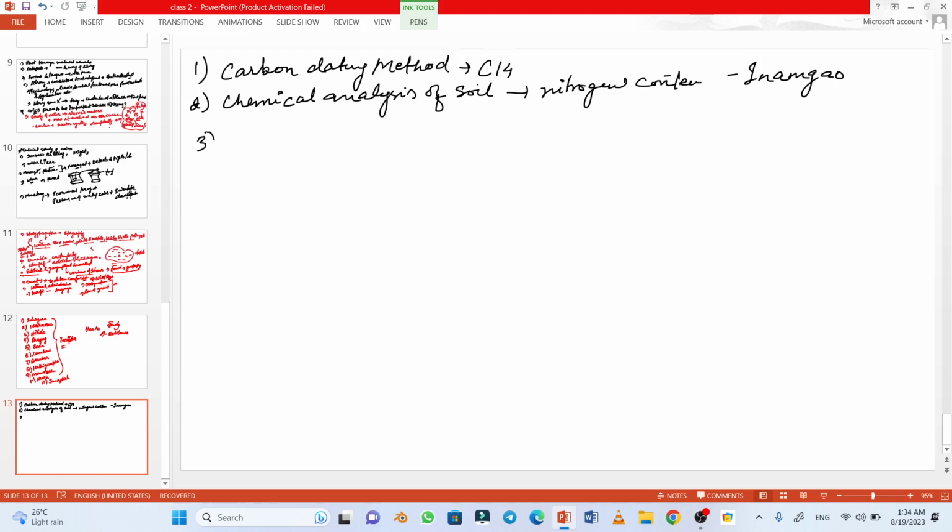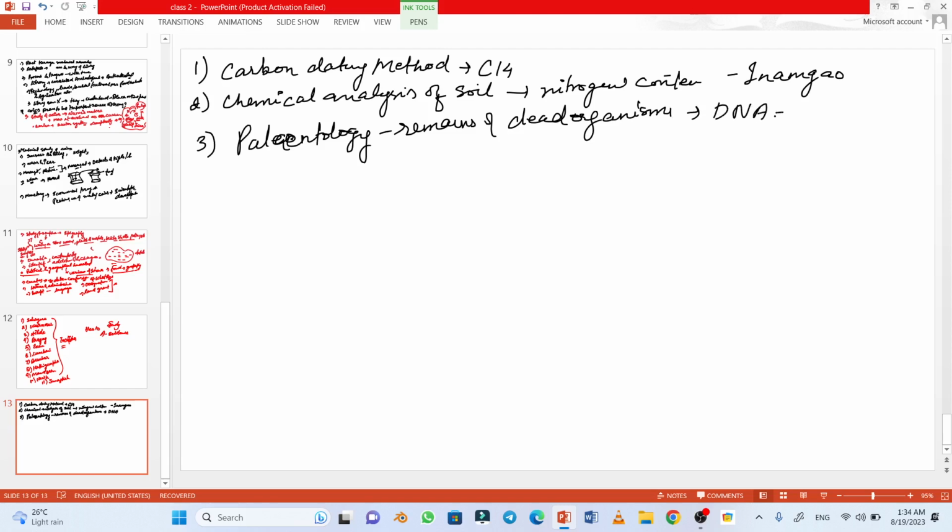The third point is that we use paleontology and study the remains of dead organisms, and we study particularly DNA.